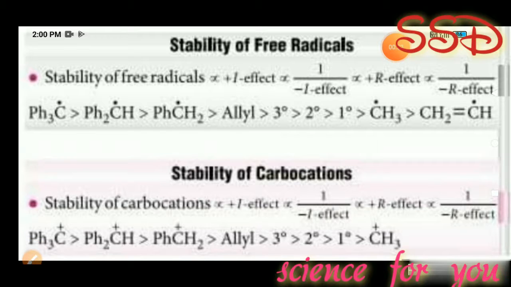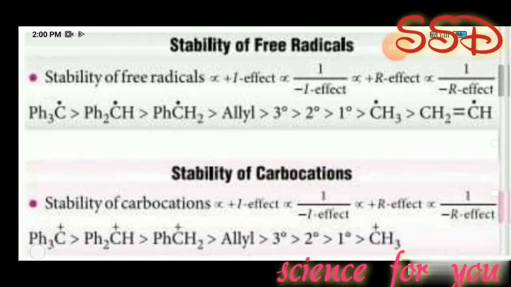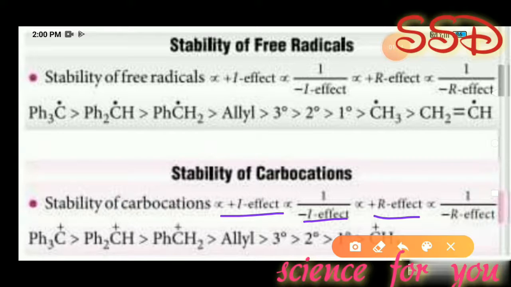Next one is stability of carbocations. Stability of free radicals and stability of carbocations are almost equal. Stability of carbocations is directly proportional to plus I effect, inversely proportional to minus I effect, directly proportional to plus R effect, and inversely proportional to minus R effect.